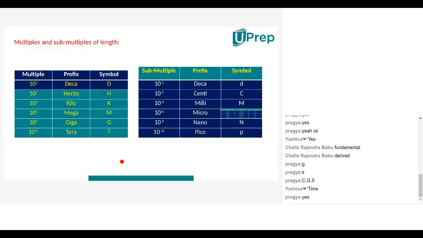Is it clear, Nana, all of you? Yes, sir, it's clear. Now make note of this particular table, and I will close this session. In the next session, I will explain all the other things. One doubt was that in the submultiples, 10 to the power of -6, the prefix micro, what is the symbol? Symbol is not there clearly, Nana. The symbol will be like mu. I will give you that symbol.